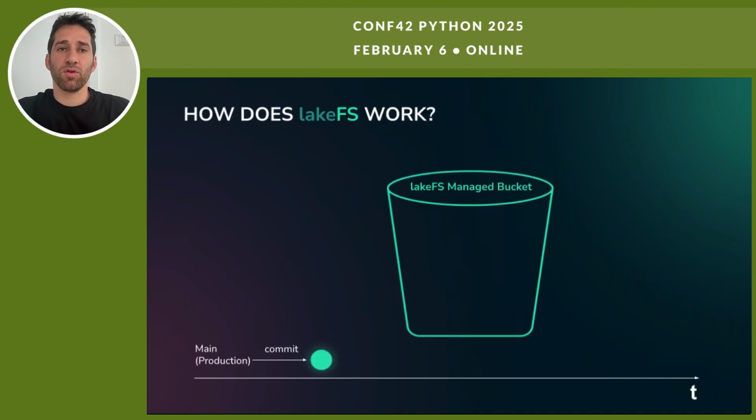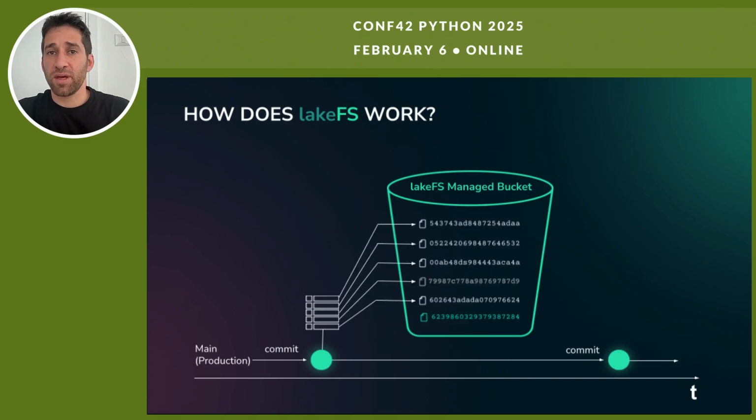Let's take a high-level look at how it works, mainly to emphasize that there is no need for copying data. A commit is a list of pointers to objects in your object store. We edit one file and commit it. As you can see, the next commit will point to all the unchanged data from before, but instead of pointing to 79D, we now point to 214.